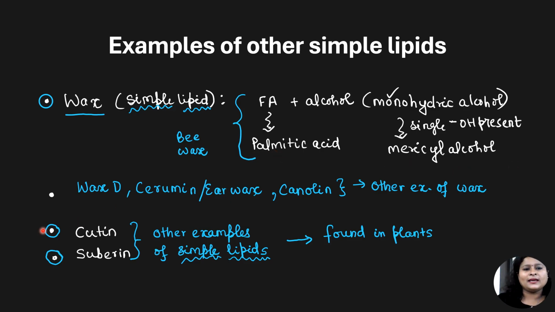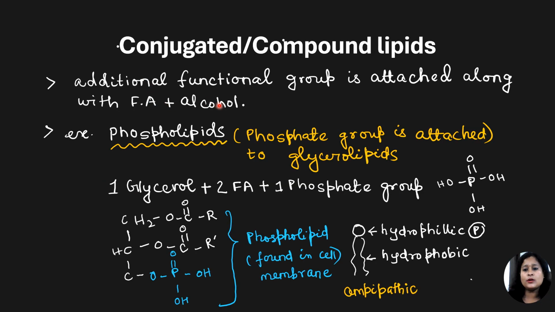Okay. Other examples of simple lipids are cutin and suberin. Both are found in the plants. We are now clear with the simple lipids. Let's now look at what are conjugated lipids or compound lipids.